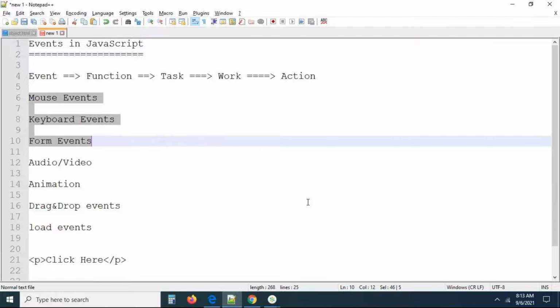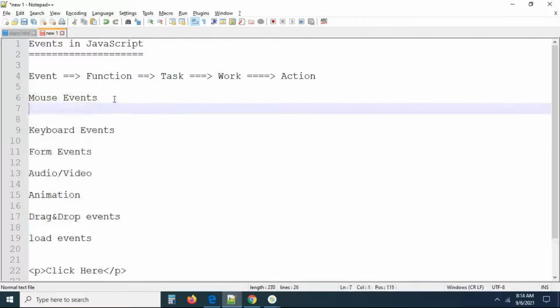Okay, no need to worry about it. For everything, there is a kind of category. For every action, there is some category. These are the event categories. What is the meaning of mouse events here?